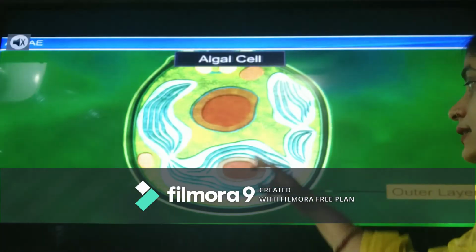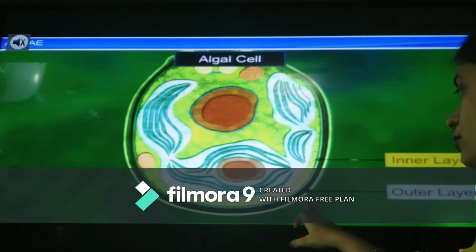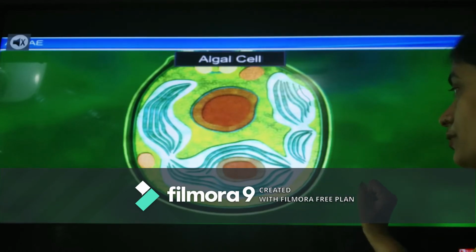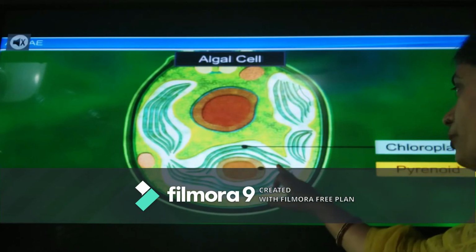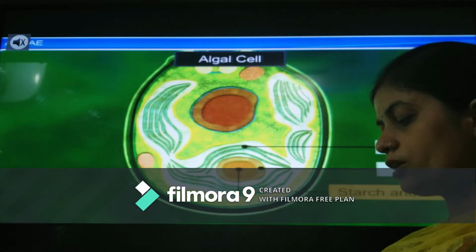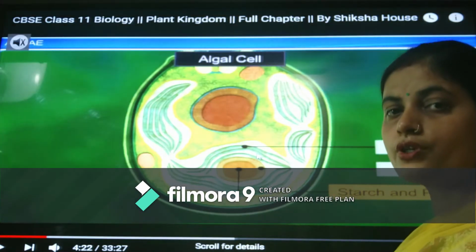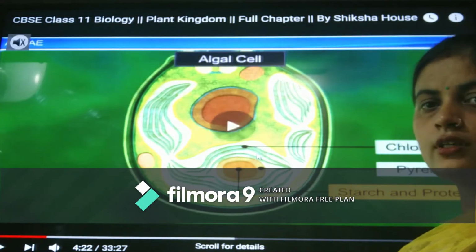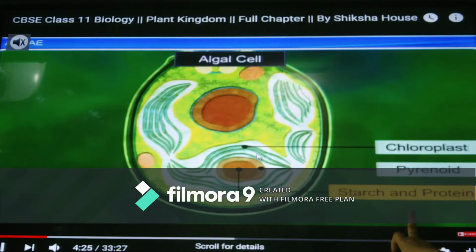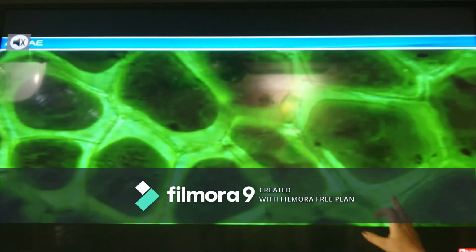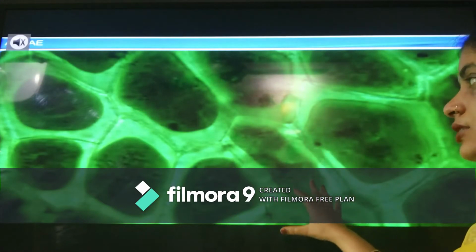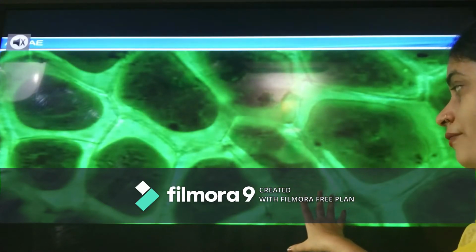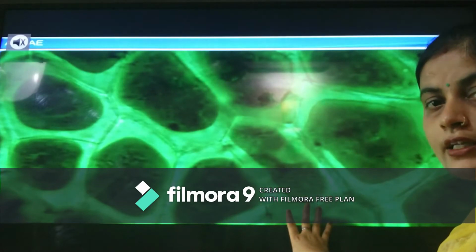You can see here it is an algal cell. It is having an outer layer. Then the inner layer is there as it is a plant cell. Then what would be another feature? It would be having chloroplast and pyrenoids. Pyrenoids are the structures which help in the storage of starch and protein. It is mentioned there. Here is a large cell of a member of chlorophyce which helps in the process of photosynthesis as it is a member of the plant kingdom.